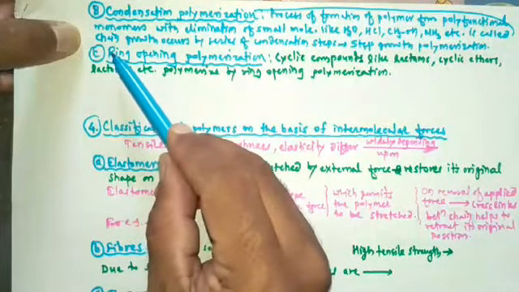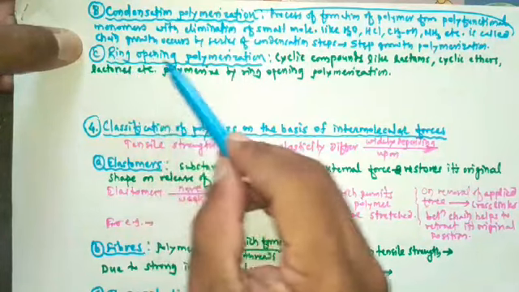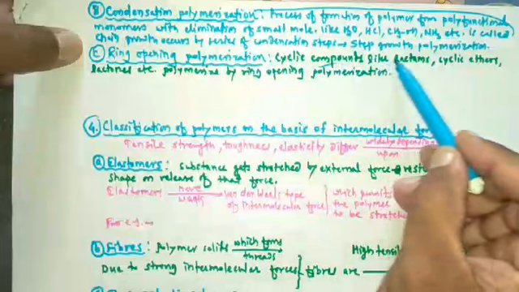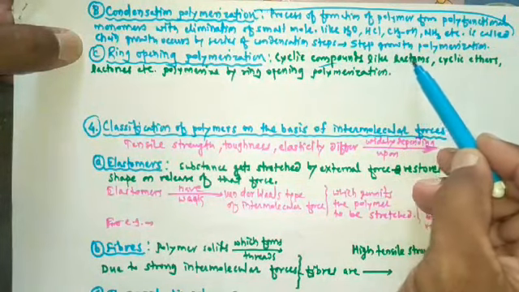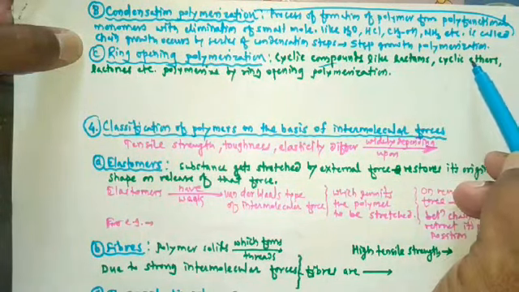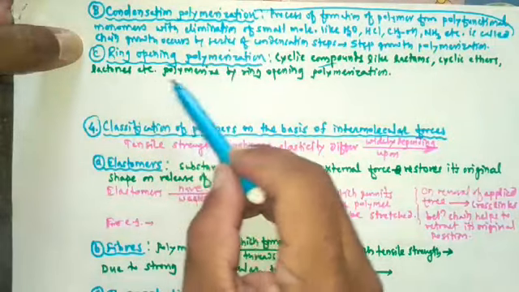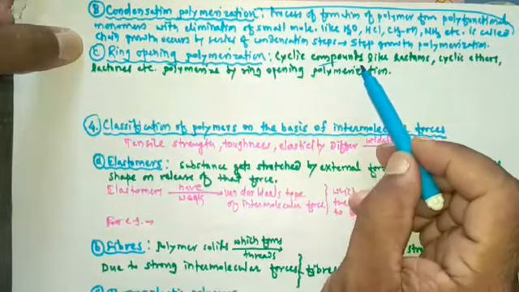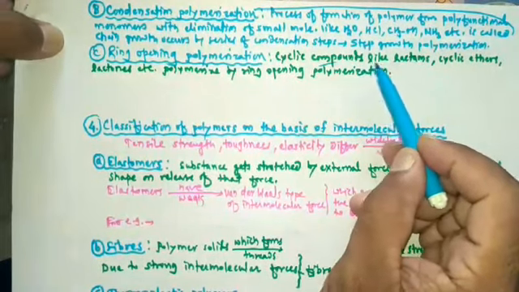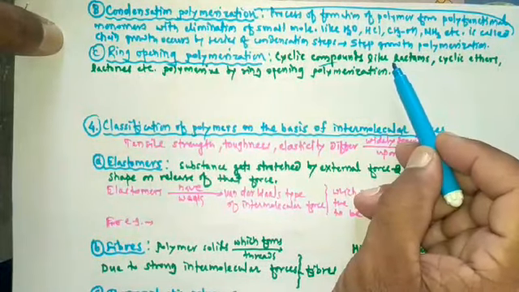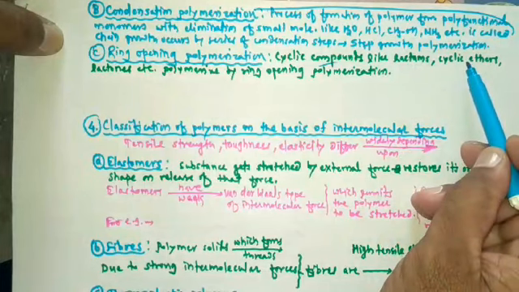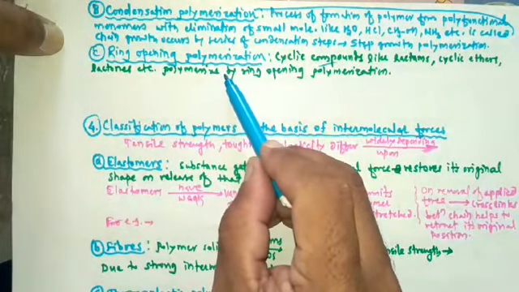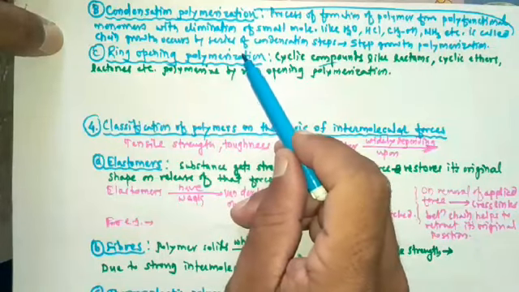The next mode of polymerization is ring opening polymerization. Cyclic compounds like lactams, cyclic ethers, then lactones, etc., polymerize by ring opening polymerization.